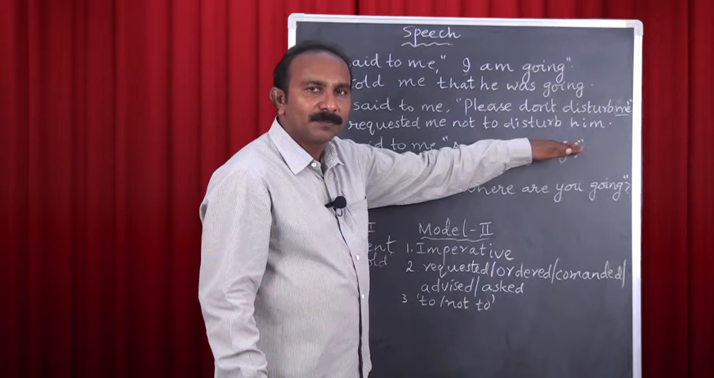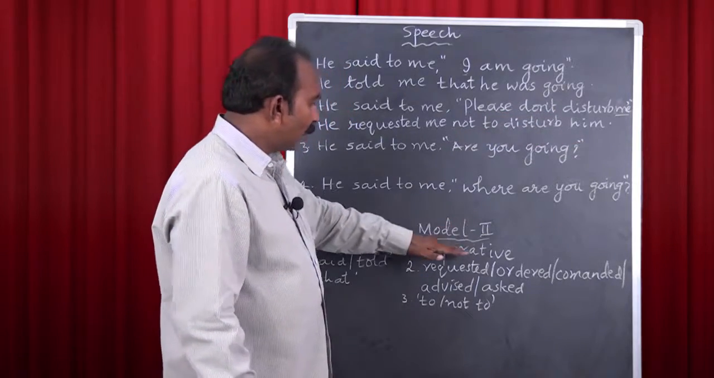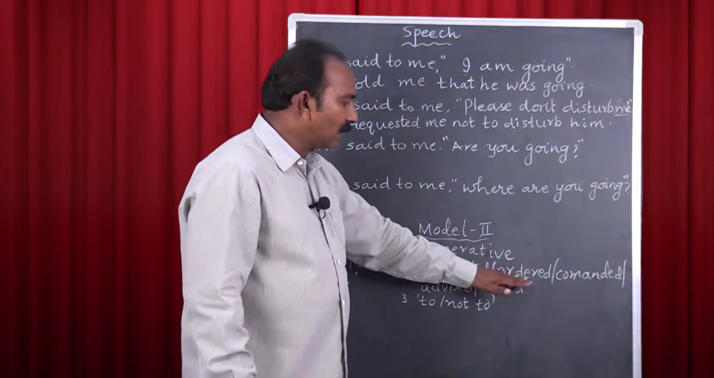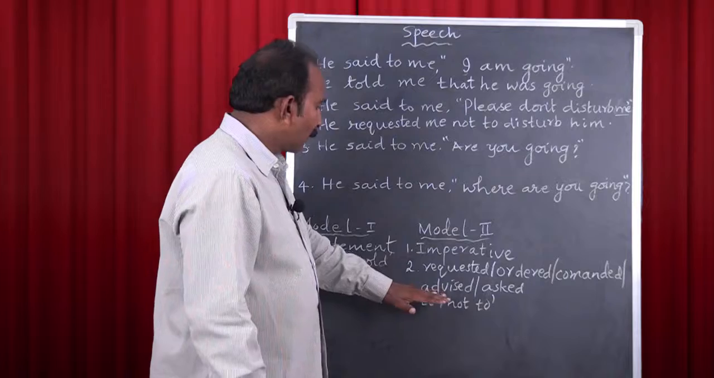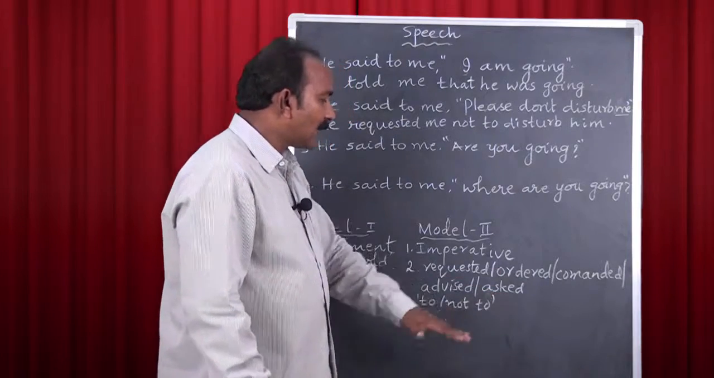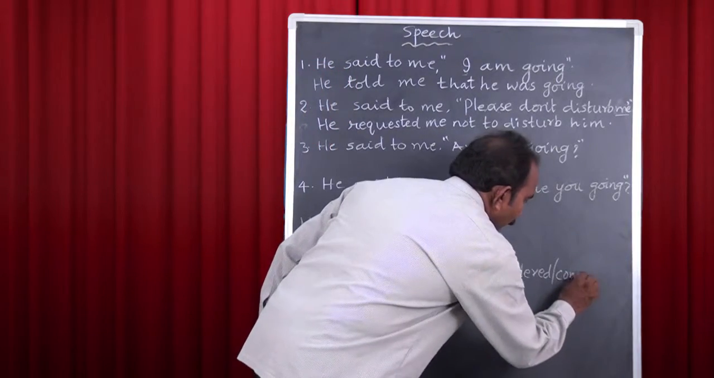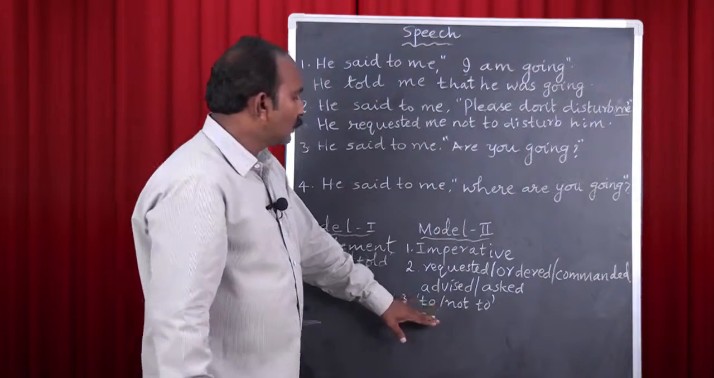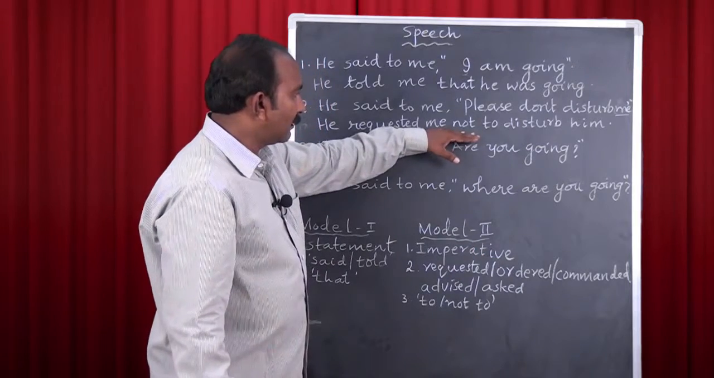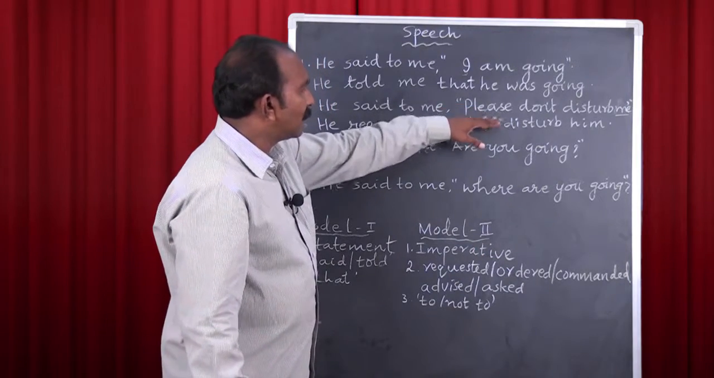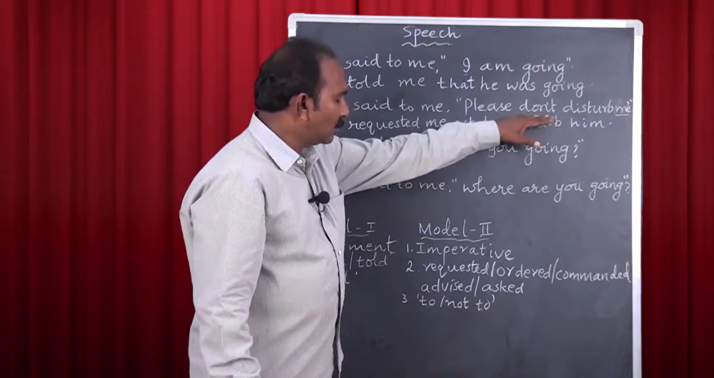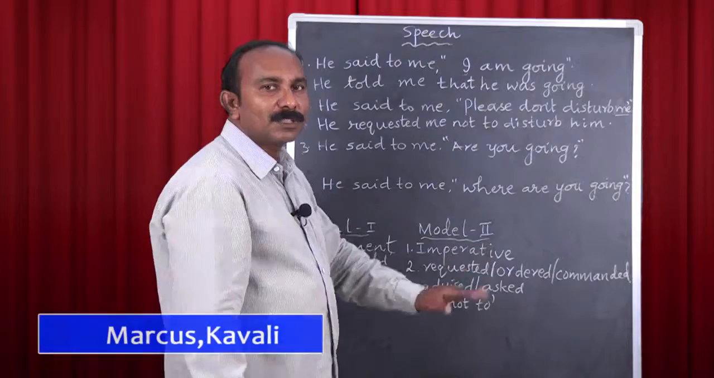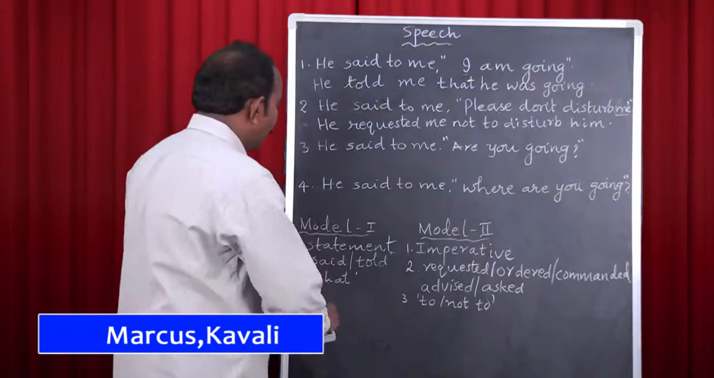This is model 2. Once again about model 2. In model 2 we have an imperative sentence. We use requested, ordered or commanded or advised or asked as reporting verb. And to or not to is used as linking word. When there is please, we have to remove that please. When there is don't, we use not to as linking word. This is about model 2. Now let us see model 3.